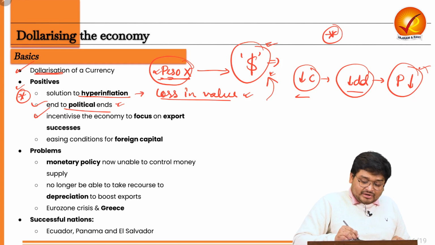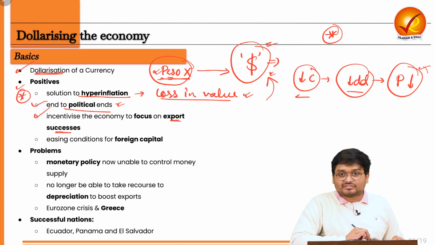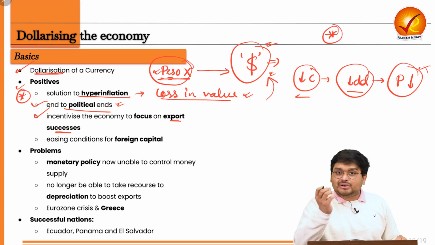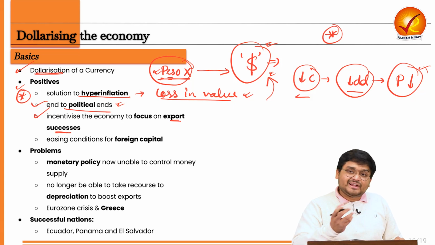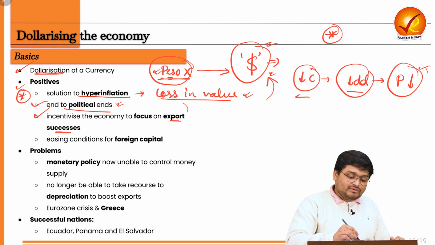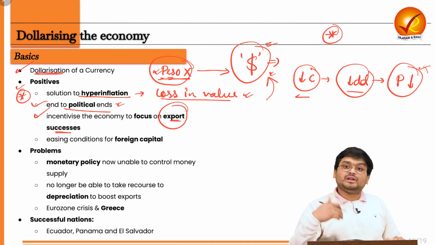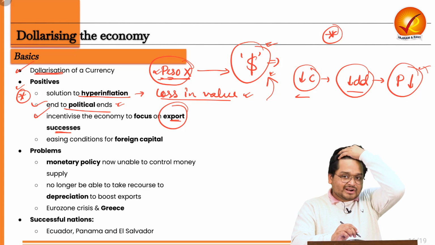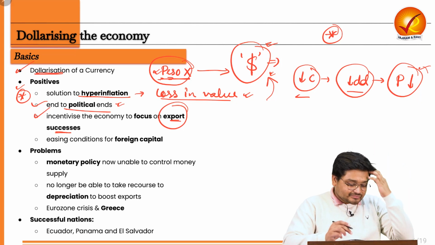Also, the next point is that it incentivizes countries to focus on export successes, because it has been seen that countries like China manipulate their own domestic currency so that their exports will be cheaper. Now in this case, Argentina cannot manipulate the dollar. What they can do is focus on their export performance and export promotion of industries. So it will be good for their long-term export performance in the future.